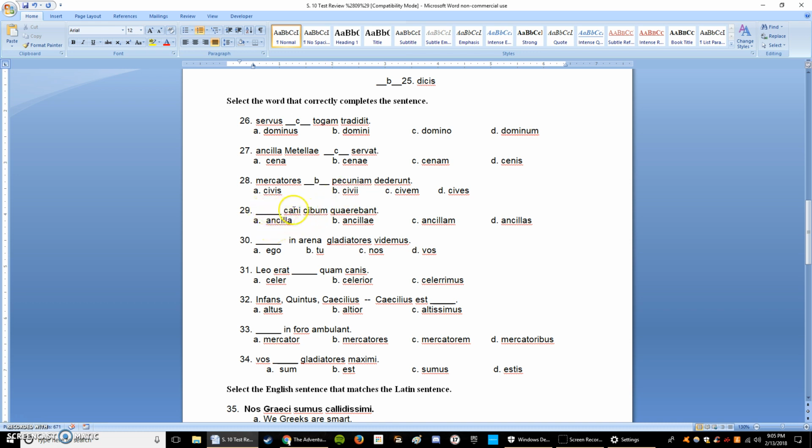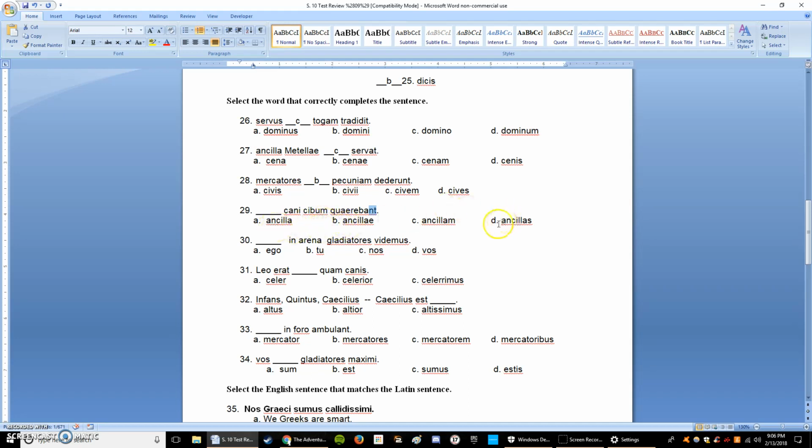Number 29, blank canī cibum quaerēbant. Alright. So our subject is missing. The first word in the sentence is usually the subject, and we say is looking for food for the dog. So we need a nominative. And we also know by looking at the verb ending here that we need the nominative to be plural.